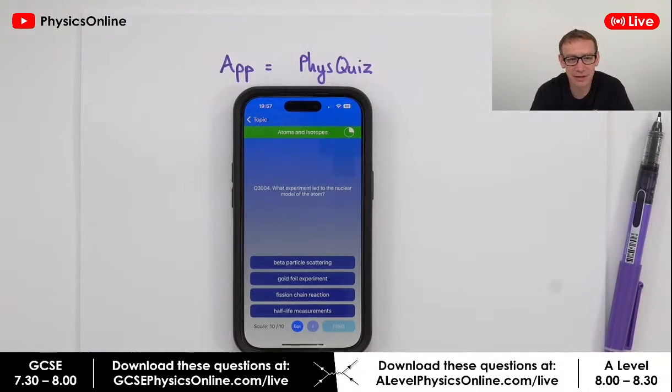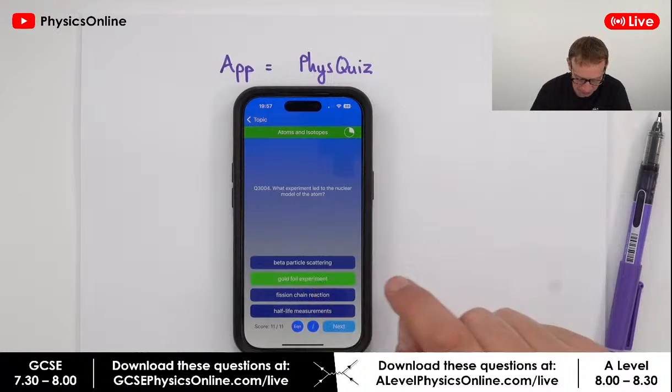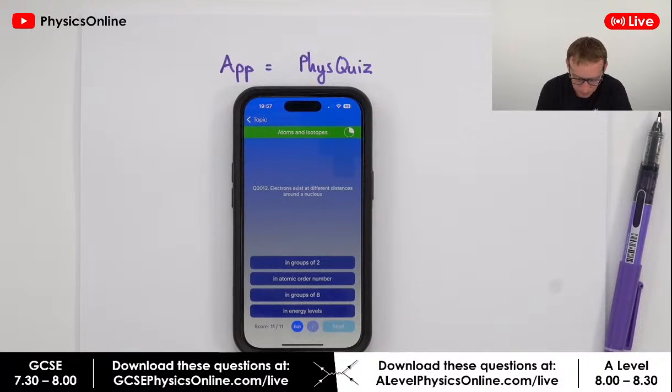What experiment led to the nuclear model of the atom? The nuclear model, of course, being the one where we have this central nucleus, which happens to be positive. And this is the experiment that all of you need to know about, the gold foil experiment. Correct.